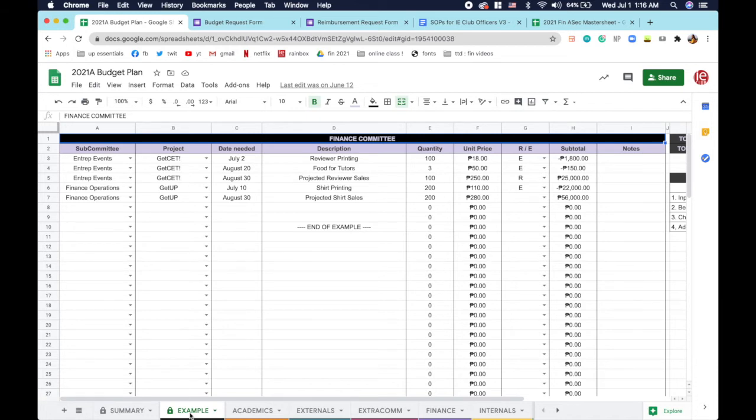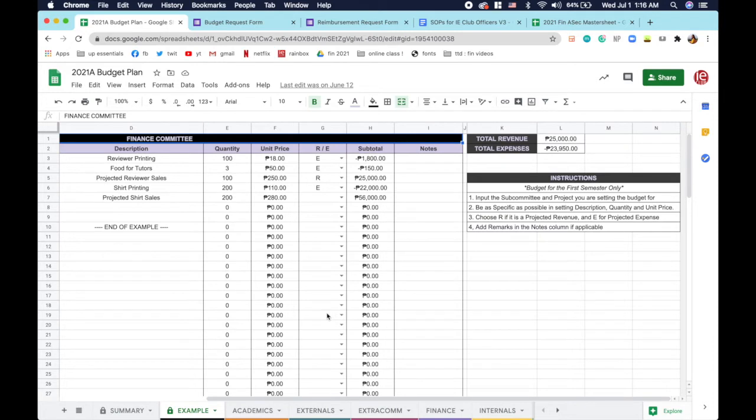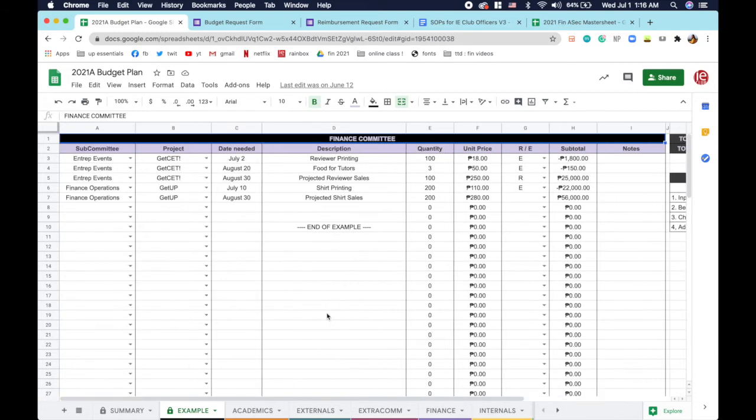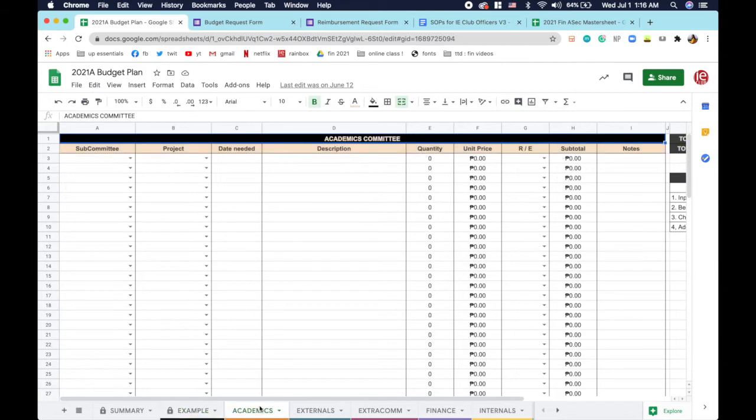As you can see here, there are the specific columns and also the total revenue and total expenses based on the data input, and also instructions on how to use it. After that, there will be tabs for each standing committee and also the executive committee for any spendings or any budget plans that they have for the rest of the year that don't fall under the specific standing committees.